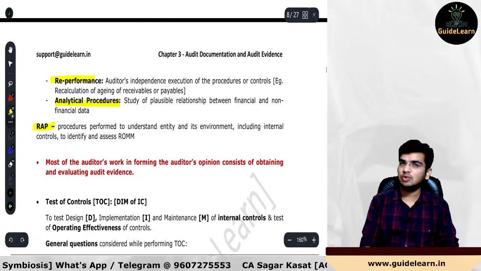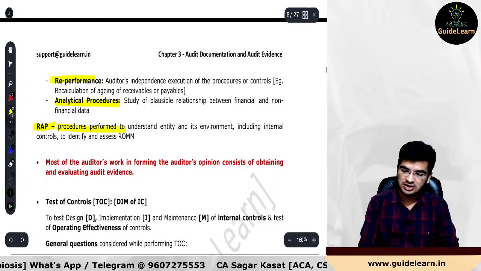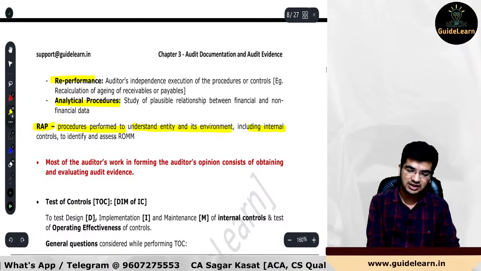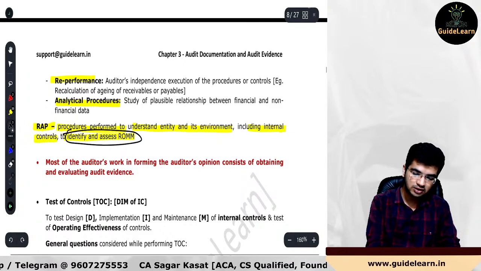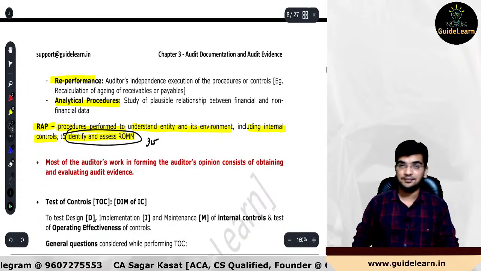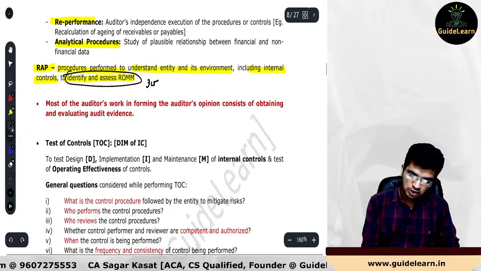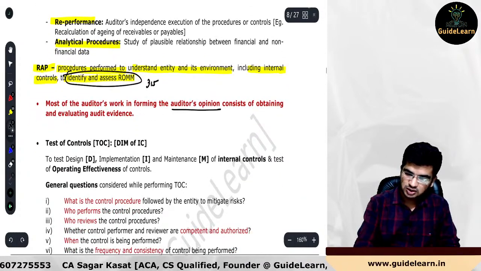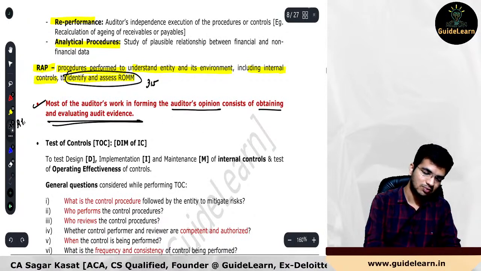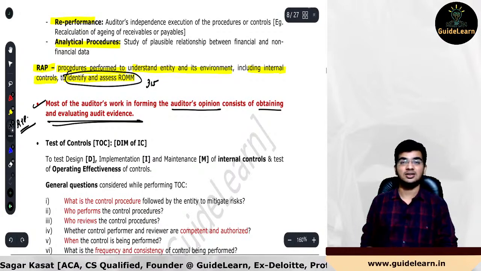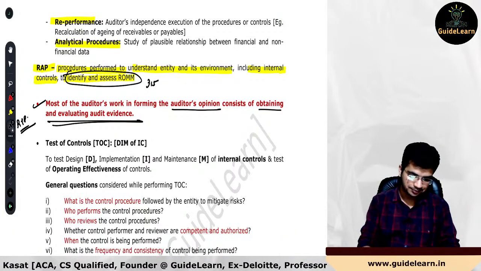RAP, risk assessment procedures are the procedures that are performed to understand the entity environment, including the internal controls, to identify and assess ROMM in accordance with SA 315. Okay. Most of the auditors' work in forming the auditor's opinion consists of obtaining and evaluating audit evidence. This is your RTP question. Please prepare it very, very well in our question bank. It is already there. Okay.